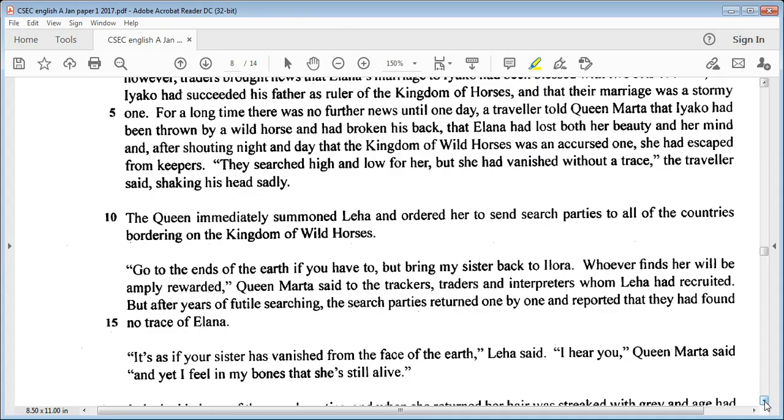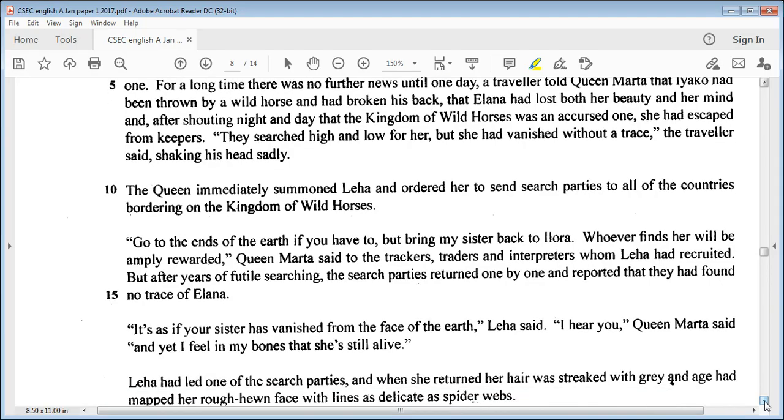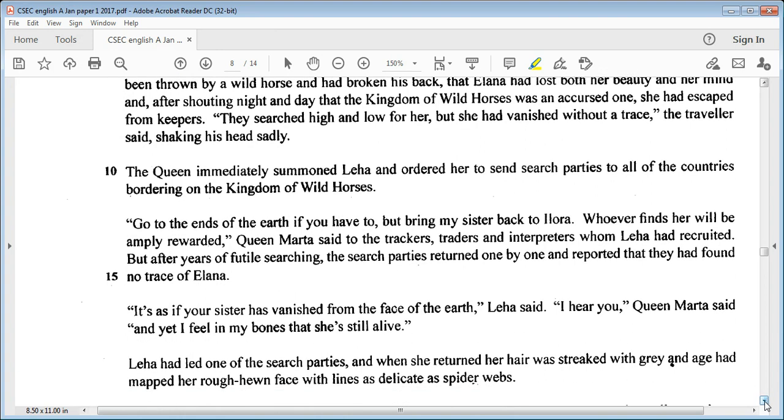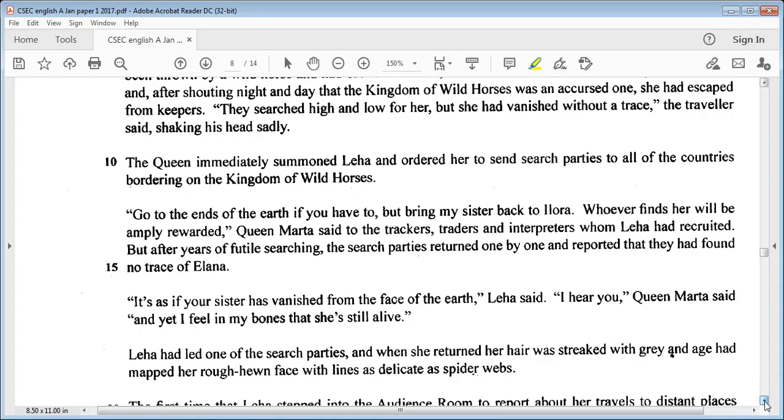But after years of futile searching, the search parties returned one by one and reported that they had found no trace of Elena. It's as if your sister has vanished from the face of the earth, Leah said. I hear you, Queen Martha said, and yet I feel in my bones that she is still alive.